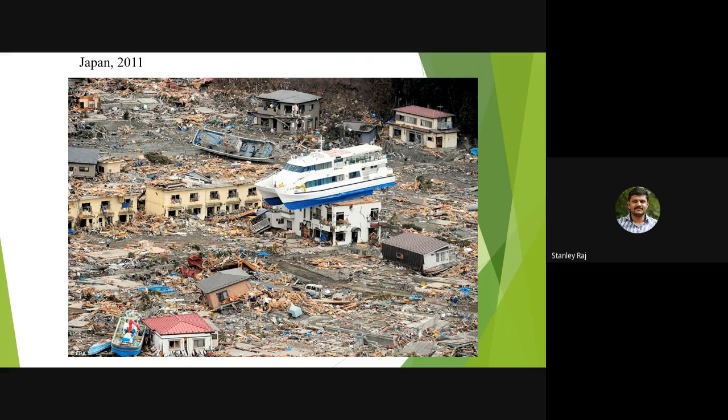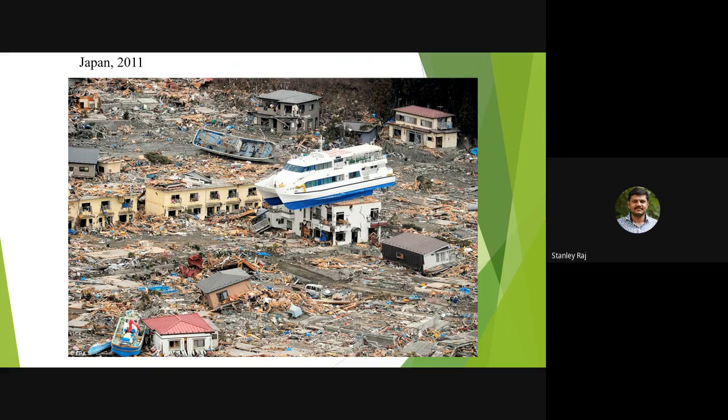It created a tsunami around 40.5 meters in height at Tohoku, and around 15,899 people died in this tsunami and earthquake.